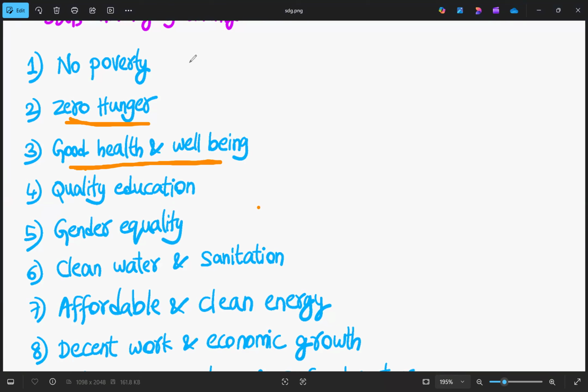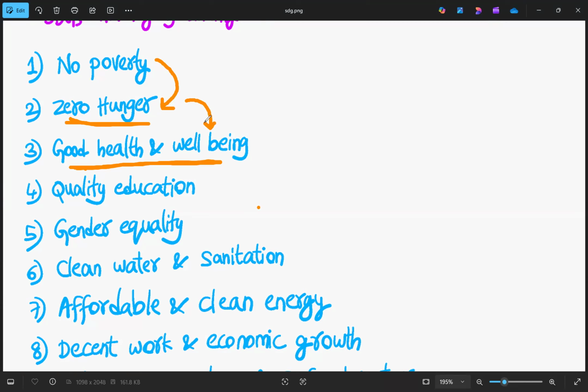So let's try to remember it like a story. What happens if we have no poverty? Then we don't need to go hungry. We are in a good condition, we can get food, so there will be no hunger. When we don't have hunger, we will have good health and well-being and will live a life properly. So from that, no poverty, zero hunger, and good health.